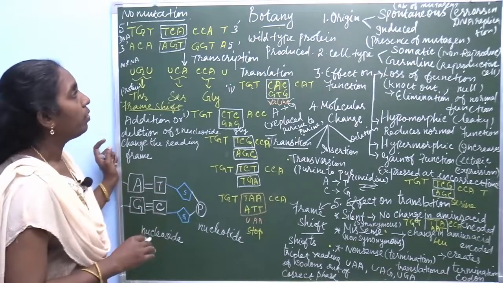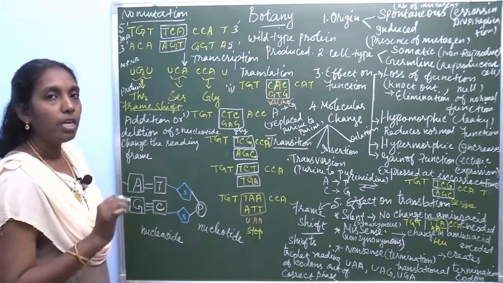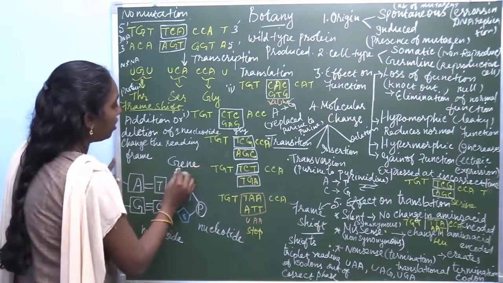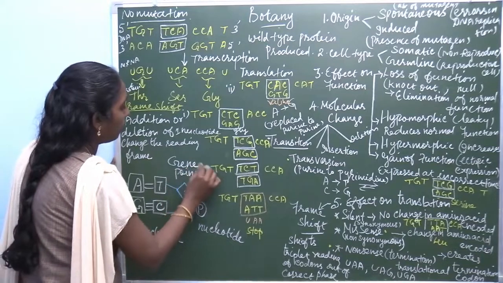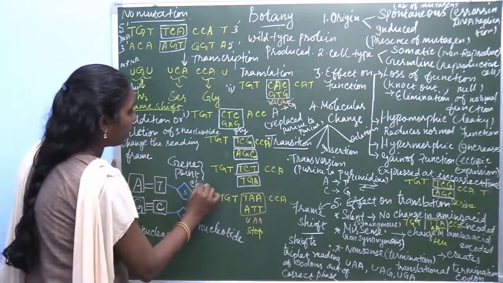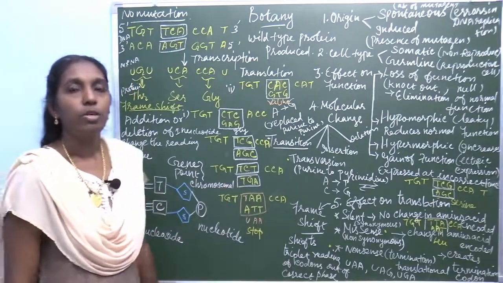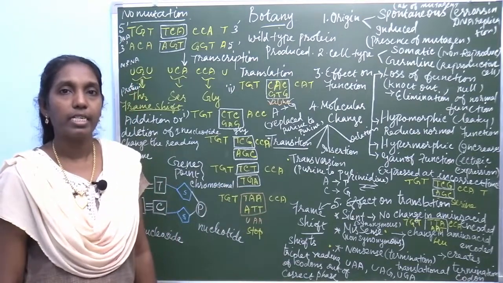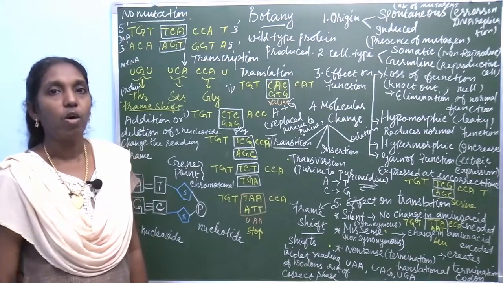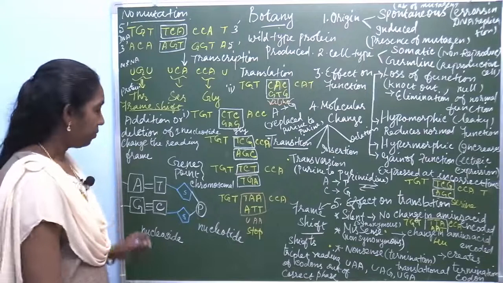Broadly, mutation is classified into 2 main types. They are point mutation, or gene mutation, and the second type is chromosomal mutation. So mutation is broadly classified into 2 different types. What are they? Point mutation or gene mutation, and chromosomal mutation. What's this point mutation or gene mutation?